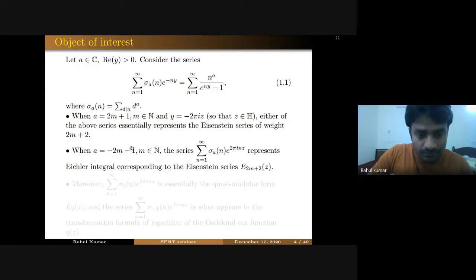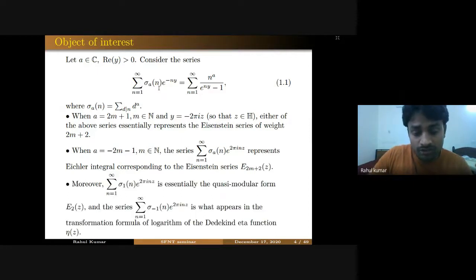So we have considered all integer values except a equal to 1 and a equal to minus 1. Let's see what happens when you take a equal to 1 and a equal to minus 1 in this series. For a equal to 1, this series is essentially the Cauchy modular form. It is not a modular form, but it's something called a Cauchy modular form. And for a equal to -1, this series appears in the transformation formula of the logarithm of the Dedekind eta function. I will be discussing more about this transformation formula in a later part of my talk.